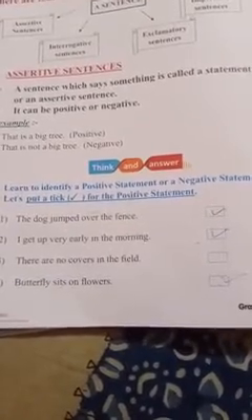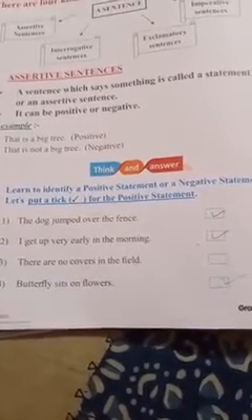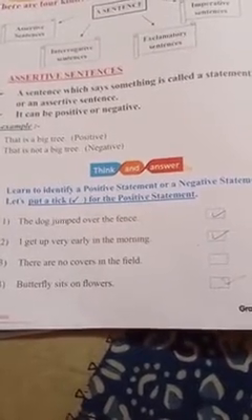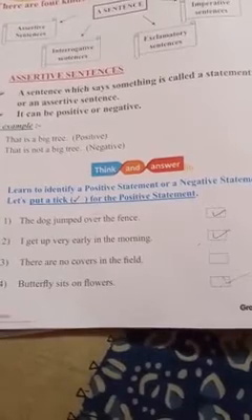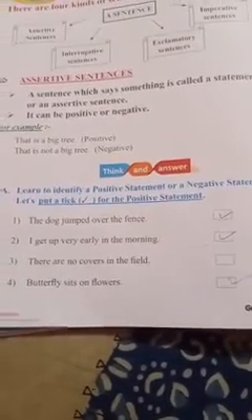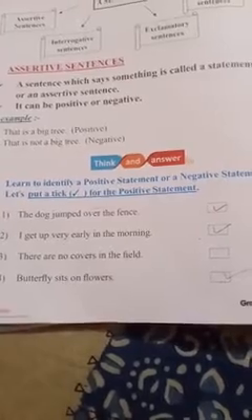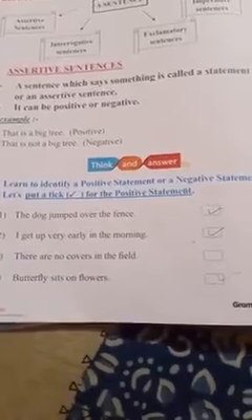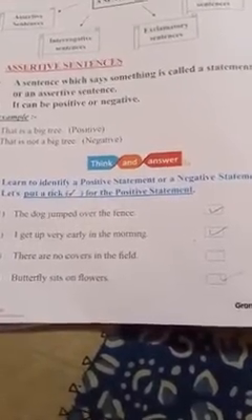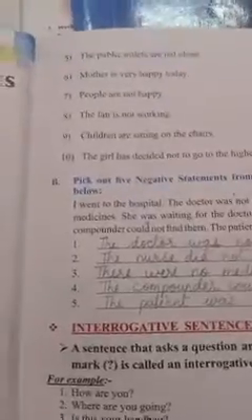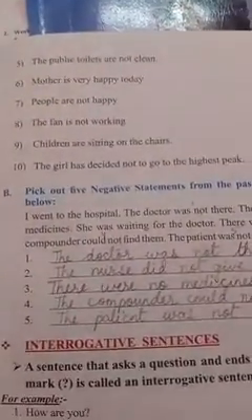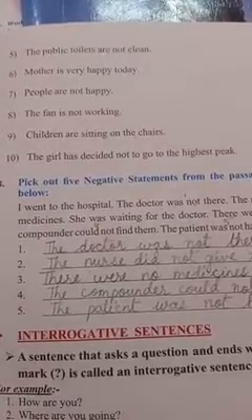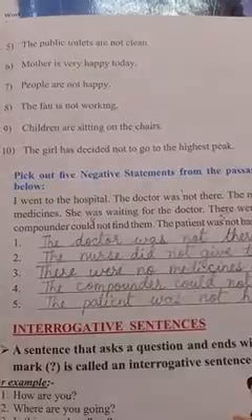Third one, there are no covers in the field. Now you can see here, no is given. So this is a negative statement. So we will not put a tick. We'll leave the box like that. Next one, butterfly sits on flowers. Here no, not, did not, does not, nothing is given. So this is a positive statement. See the next sentence, number 5. The public toilets are not clean. Here not is given. So this is a negative statement. So we'll leave this one.